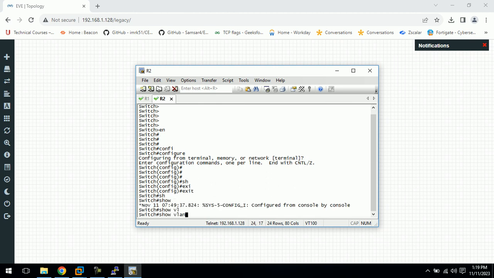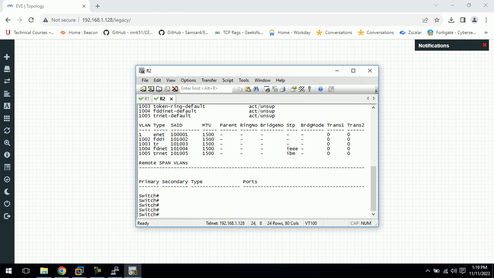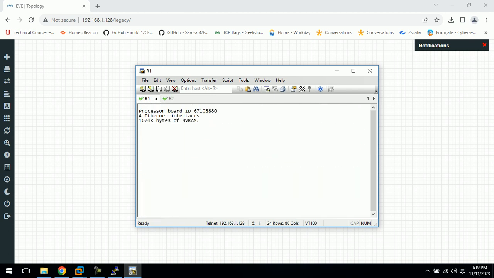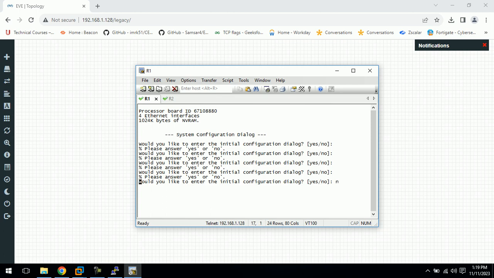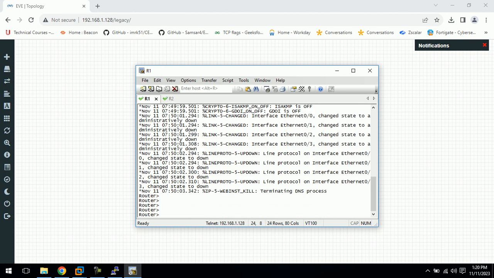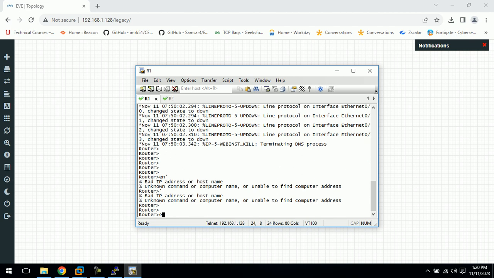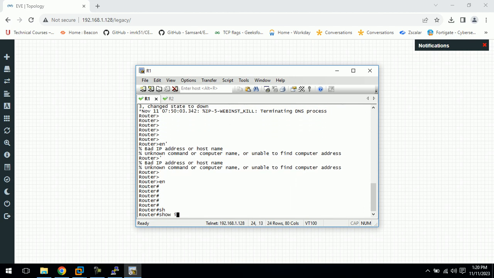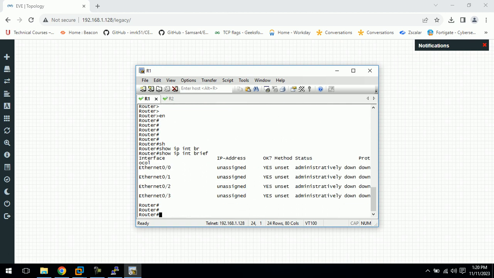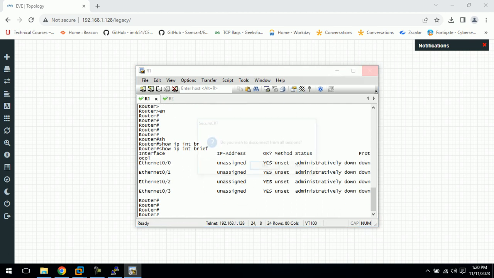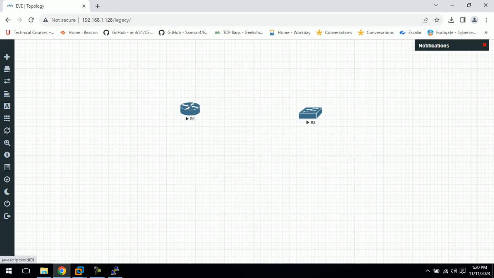So VLAN, I'm just showing the VLAN, and then the router. The router is starting. Wait for it to start. Yeah, now it has started. So show IP interface brief. Okay, it's now started. So both the router and switches are installed and started in EVE-NG.